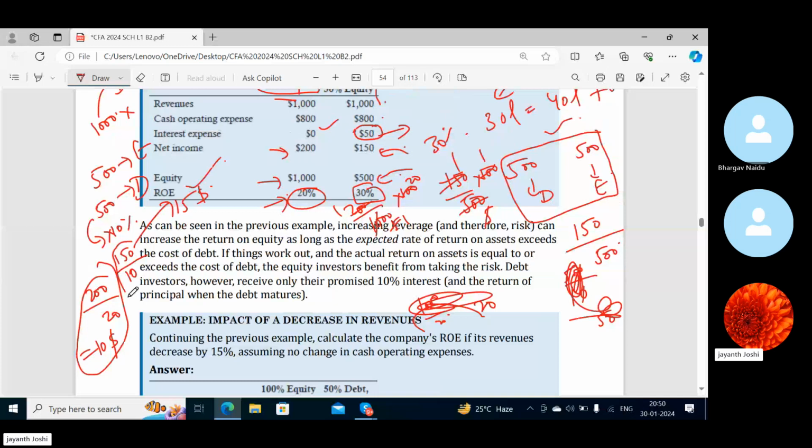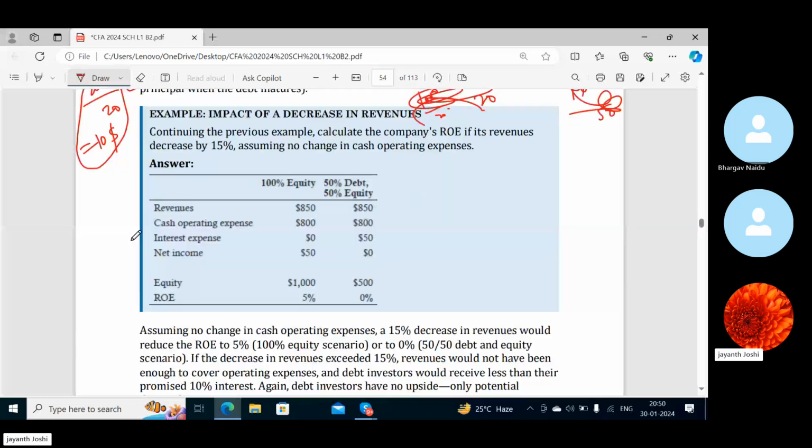Yes, this is only going to work if there is an increase in revenues, but if the revenues are decreasing, then what? Let us see. Then you cannot take the leverage of the fixed interest expense. I think this concept I have already given the video of leverages, right?